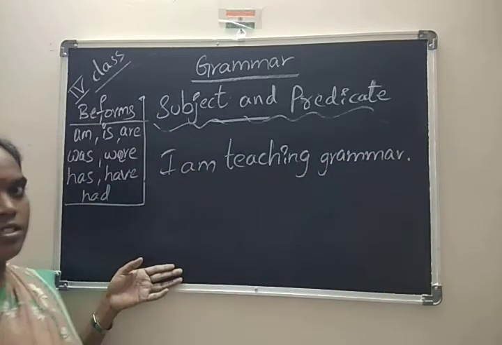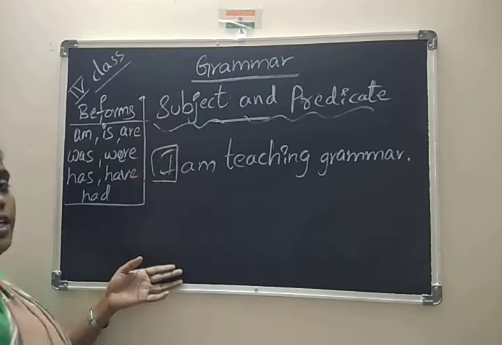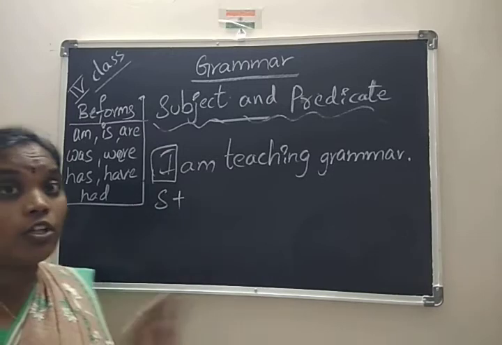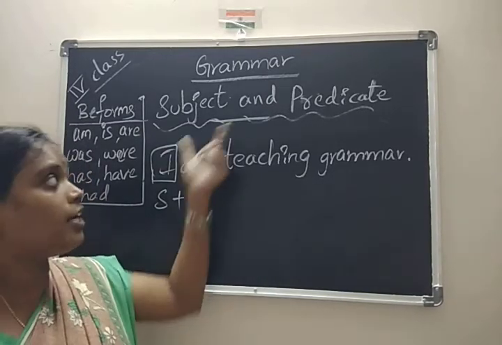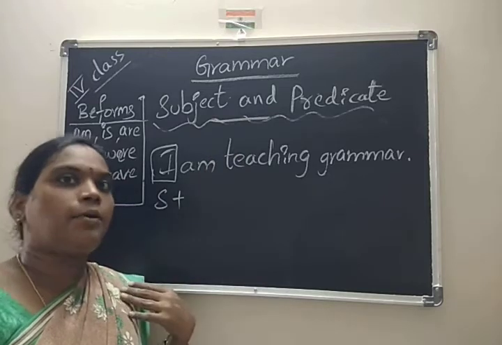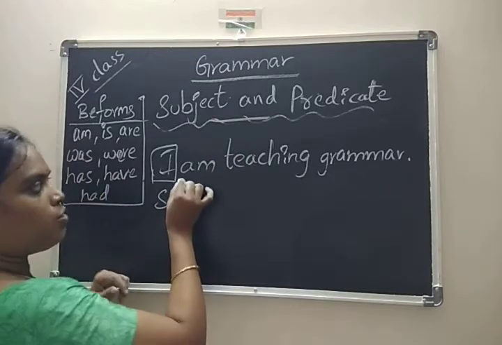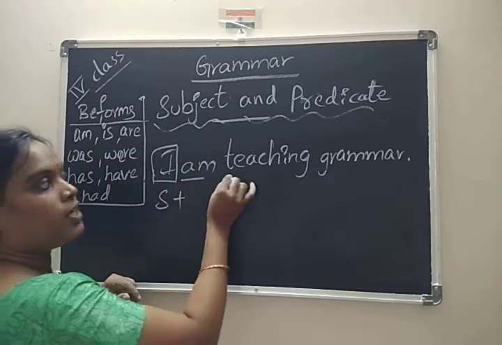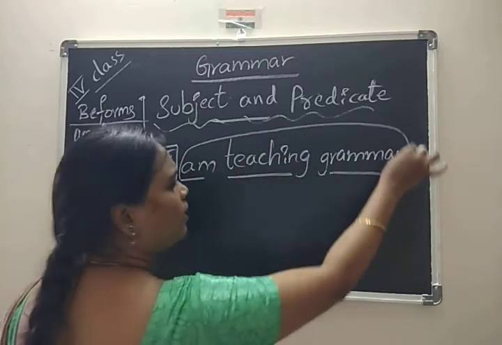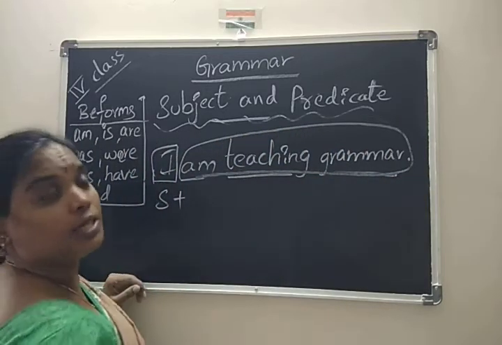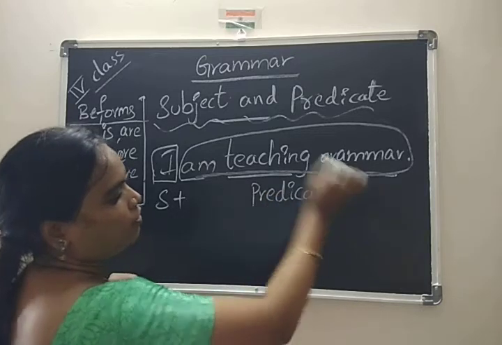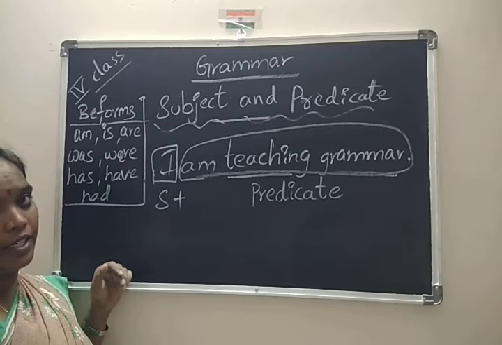Yes, this is a sentence. What did I say I is? Subject. We are not talking about sentence structure here; here we are talking about subject and predicate. Keep that aside now. Here, what is the be form? What is the main verb? What is the object? The total part is known as predicate.